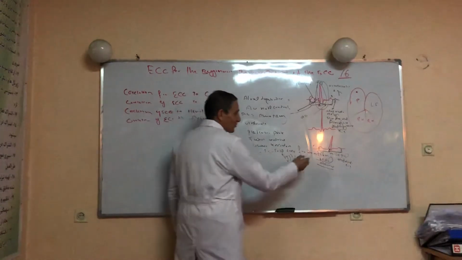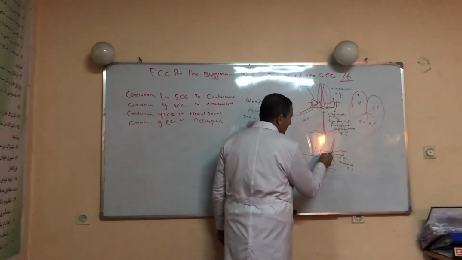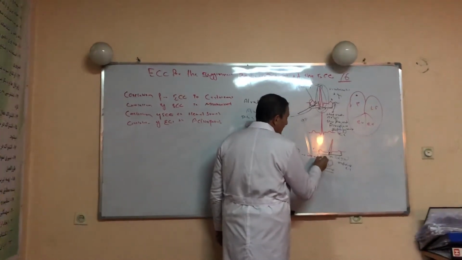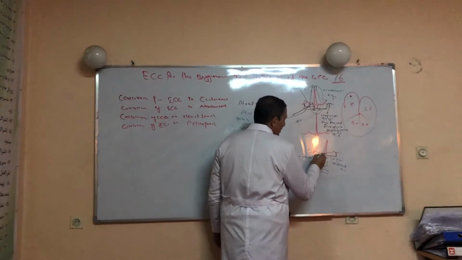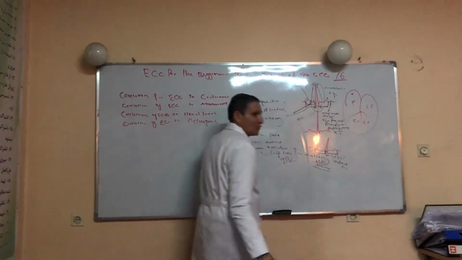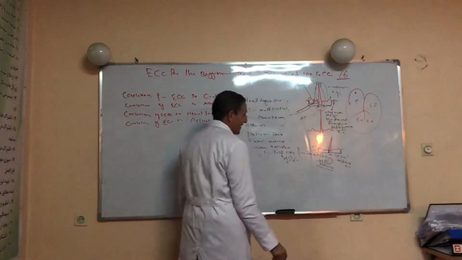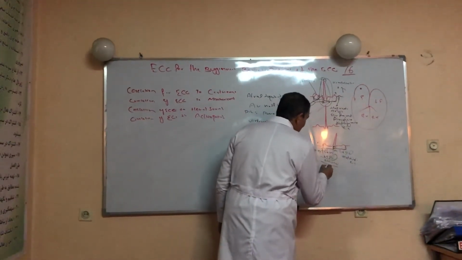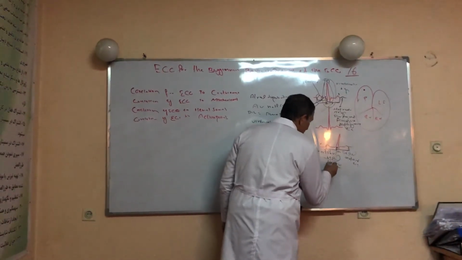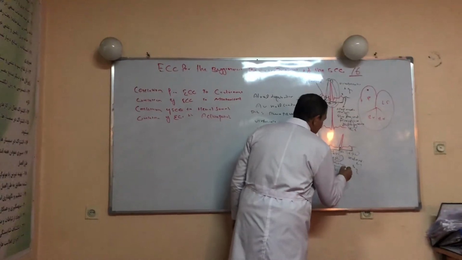So from the P wave to the mid portion of the QRS complex represents atrial systole, and from the beginning of the Q wave to the end of the T wave represents ventricular contraction. Between V1 and V2 we hear the first heart sound, this one. This also represents 2. Between them is 3.